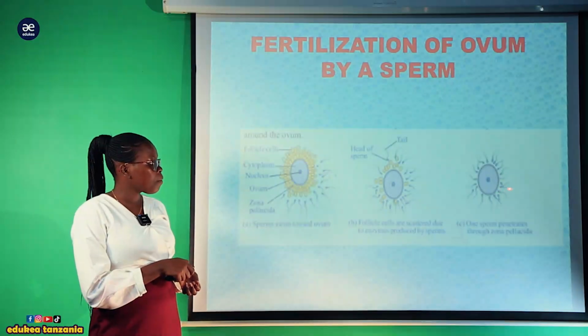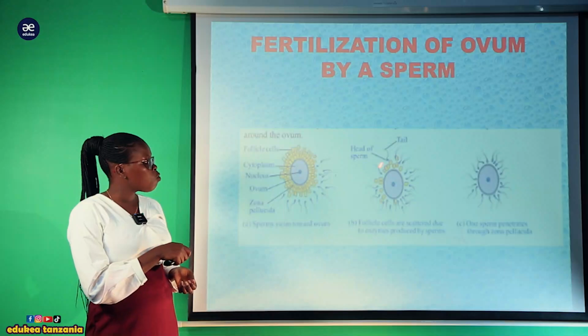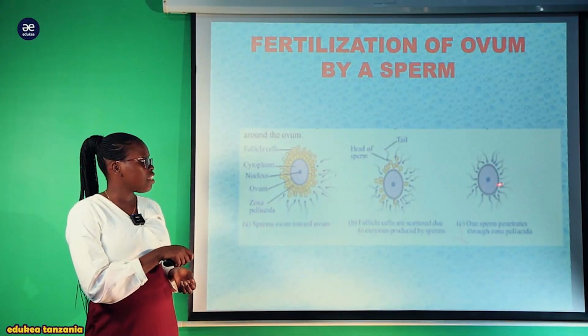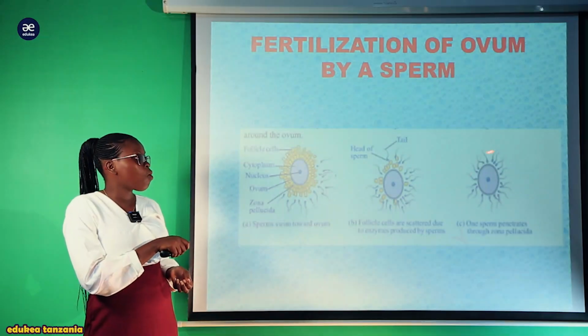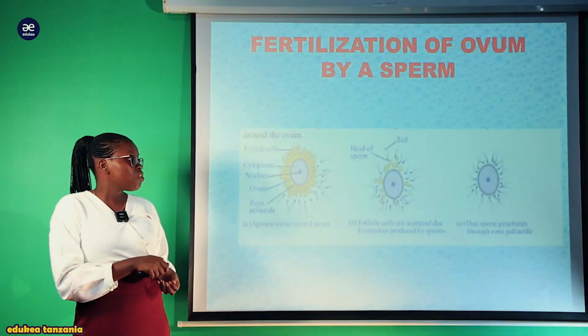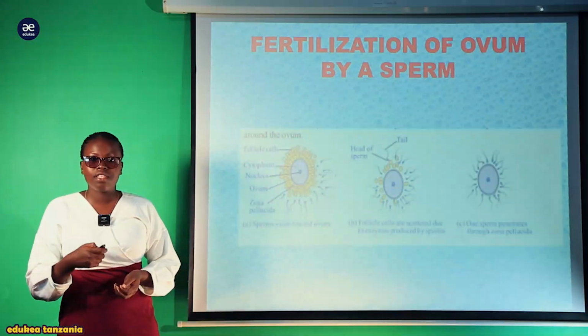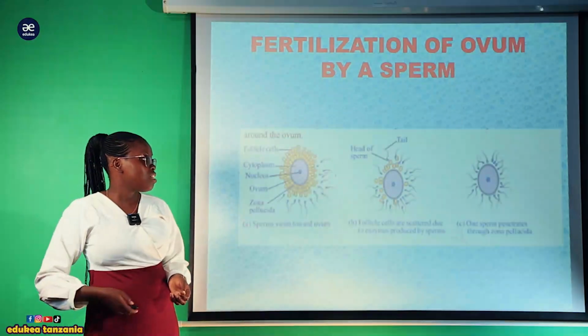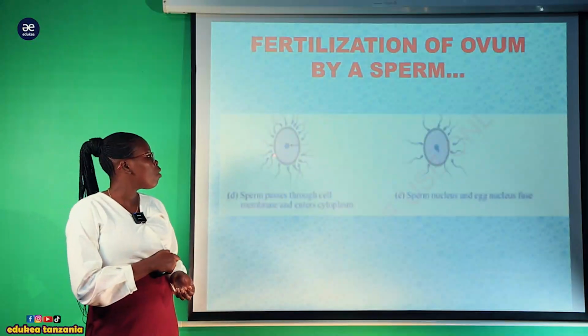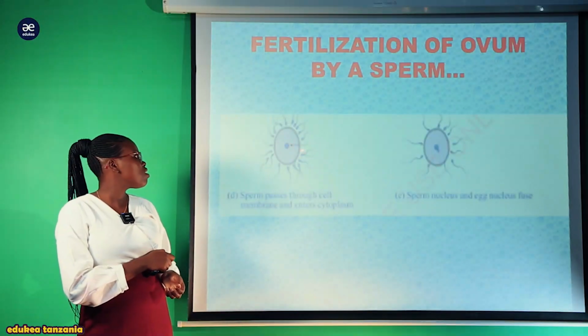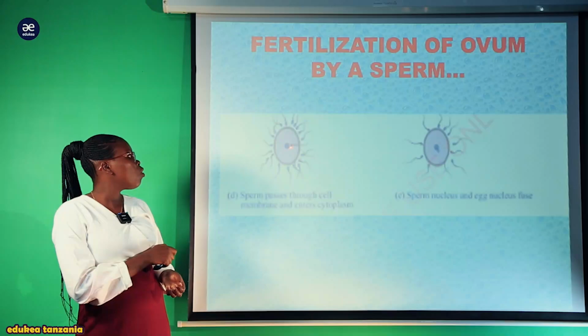Kwa unaangalia hapa, tayari huu ukuta umeshabomolewa, imebaki sasa ni yai lenyewe. Sasa hapa sperm wanakuwa wana-compete yupi atakayeweza kuingia. So ile atakayekuwa na power kubwa sana, energy kubwa sana, ndio ataweza kupenetrate inside. So baada ya hapo only one sperm itaweza kuingia, as you see here, this sperm imeweza kuingia humu, na hapa sasa